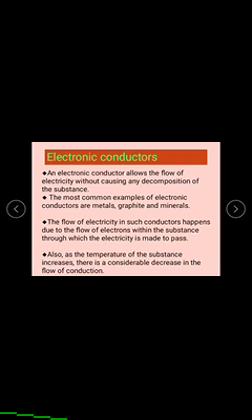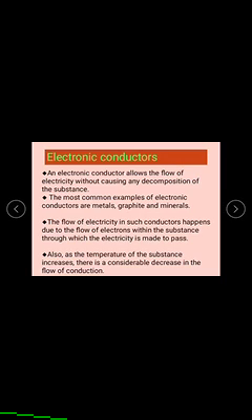Simply, the conductors which allow the flow of electricity with the movement of electrons, without causing any decomposition of a substance, are called electronic conductors.